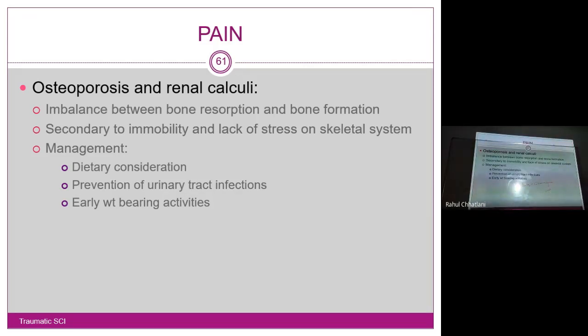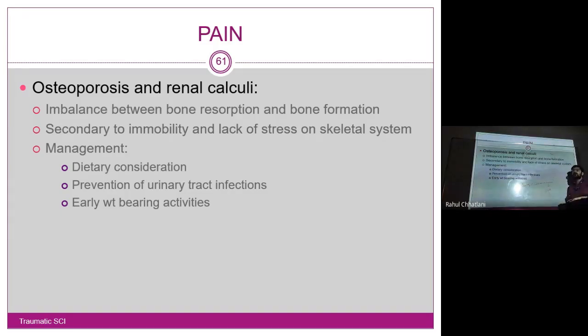Osteoporosis is an imbalance between bone resorption and bone formation. Resorption means calcium moves from the bone to the blood, and formation means it moves from the blood into the bone. It is a continuous process. Calcium in bone does not mean it will remain there only. It continuously moves out of the bone into the blood, and from the blood we take it in again from the diet; through digestion and blood it goes to the bones. Wherever required, calcium will be used.